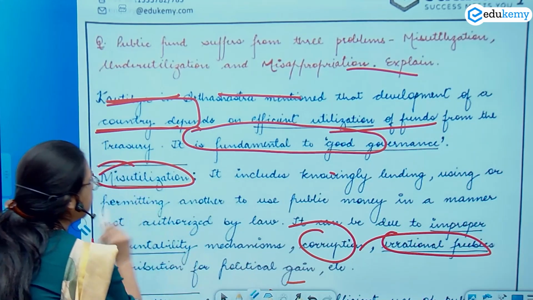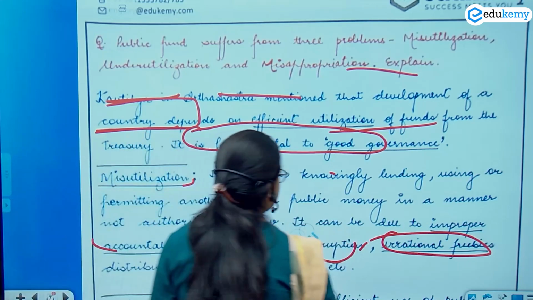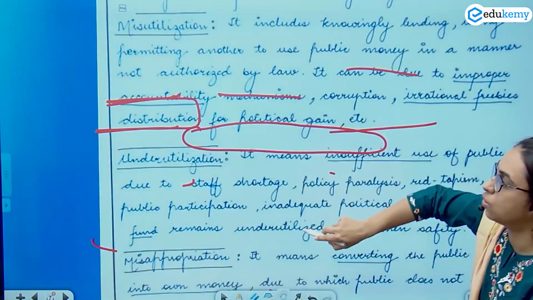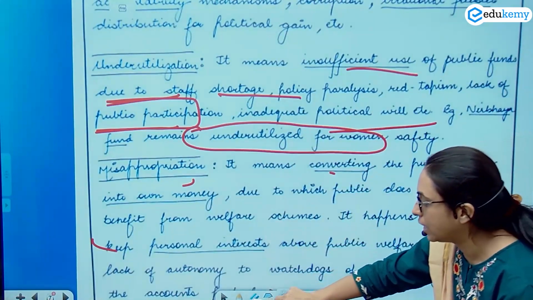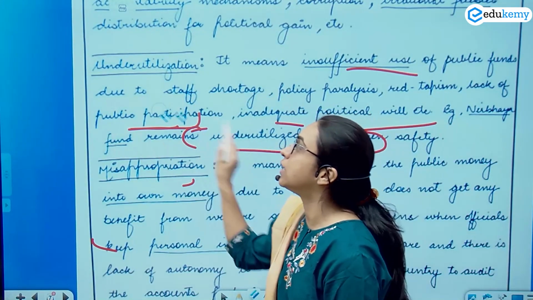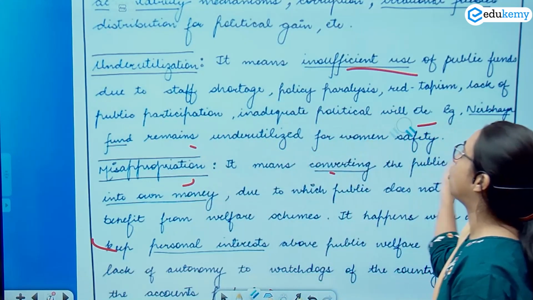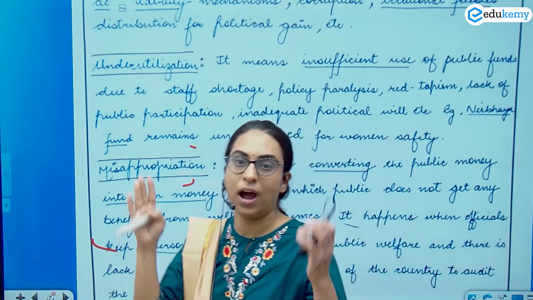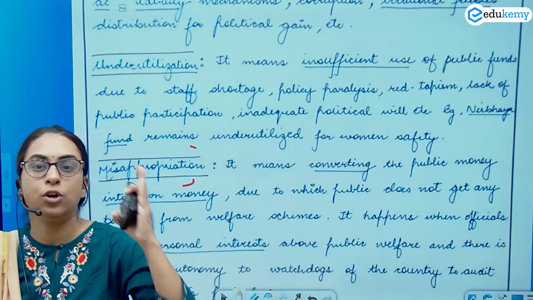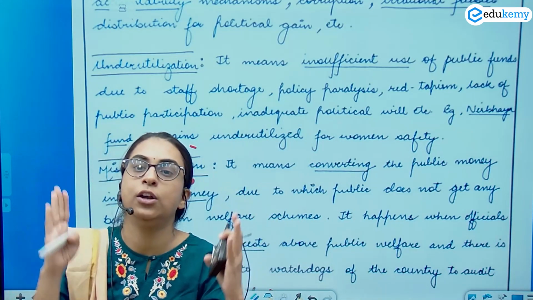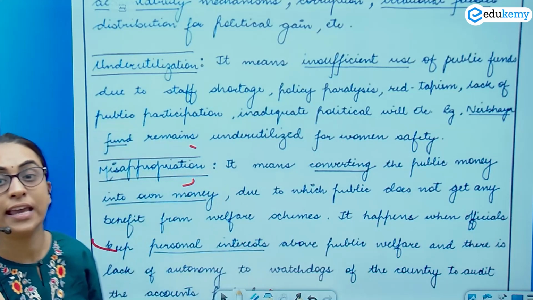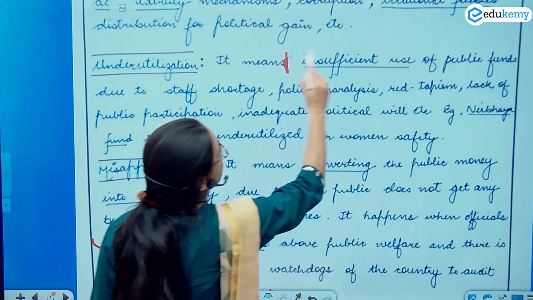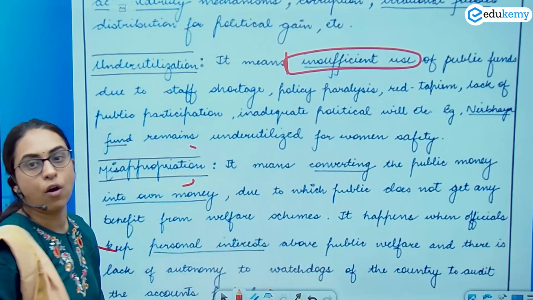The second thing that you have to explain is the underutilization of the fund. You'll have to explain that. That is the second term. Underutilization. आपने पैसे को इस्तेमाल ही नहीं किया, या आपने पैसे को कम इस्तेमाल किया. If you had X amount of money, you did not utilize the X amount of money to full use. This is the inefficient utilization of the public fund. That is insufficient use, okay, of the public fund.